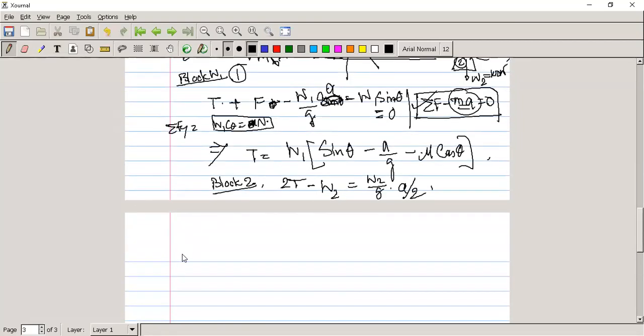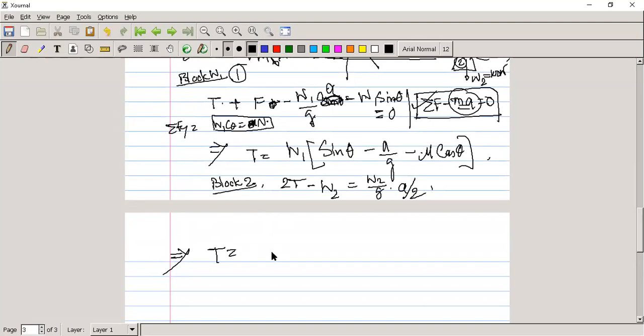Is there any confusion in these two equations?